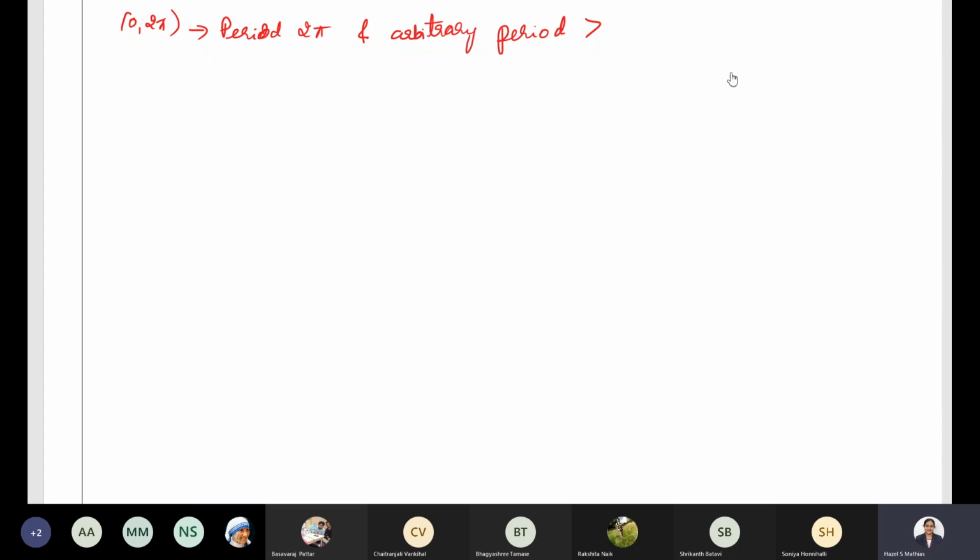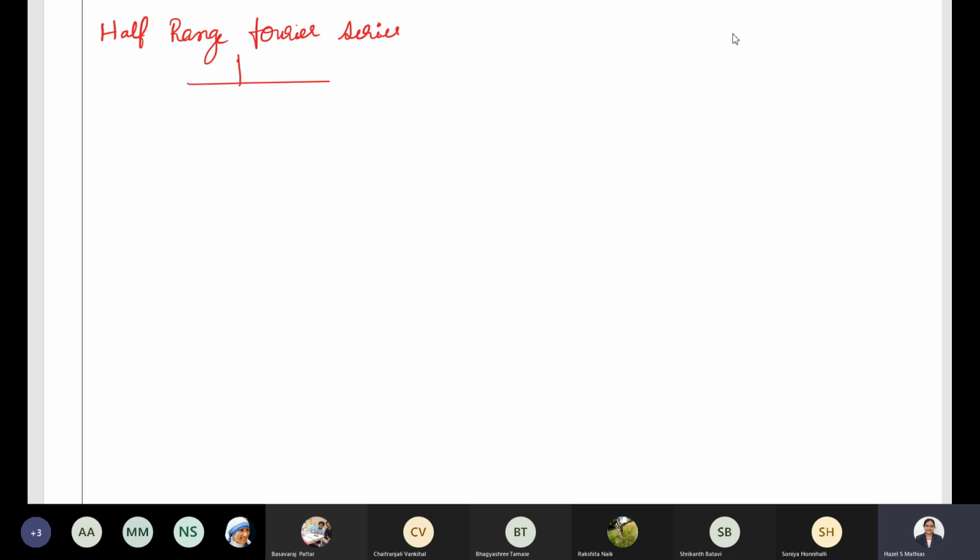Okay, then today onwards we'll discuss half-range Fourier series. This is also a similar concept, so we will have certain changes that we will know while we discuss the questions. Here it will be mentioned that you will have two types: half-range Fourier sine series and half-range Fourier cosine series. So there are two types. First one is